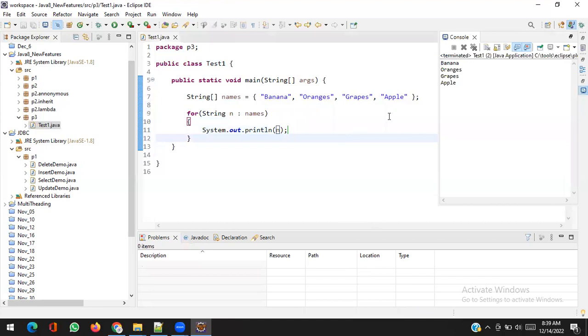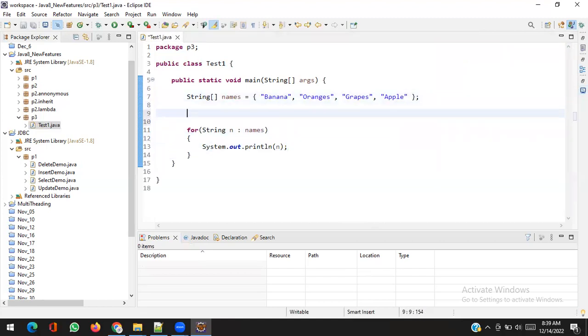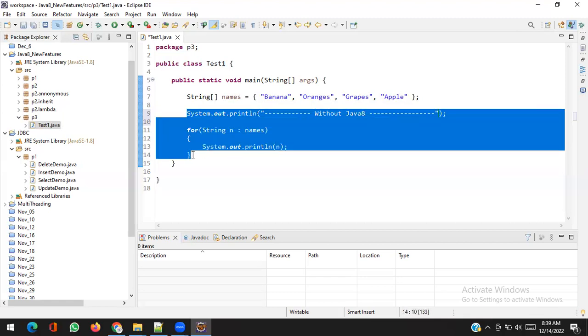Okay, so sys out, without Java 8. Okay, now with Java 8.